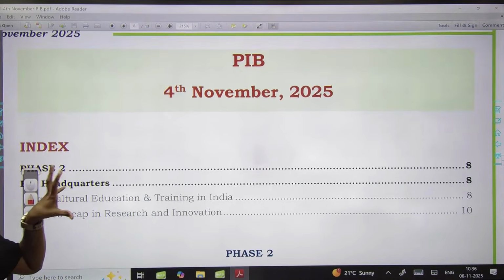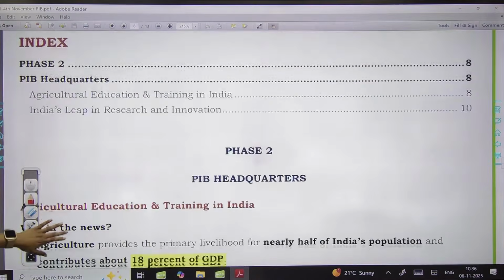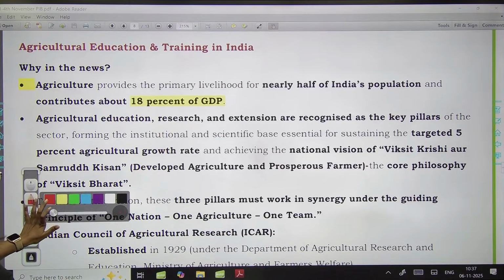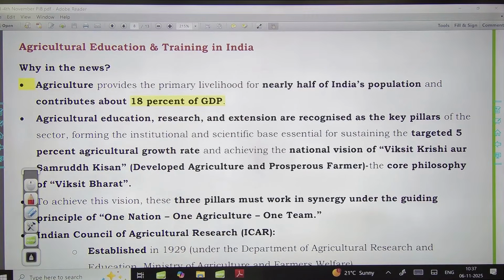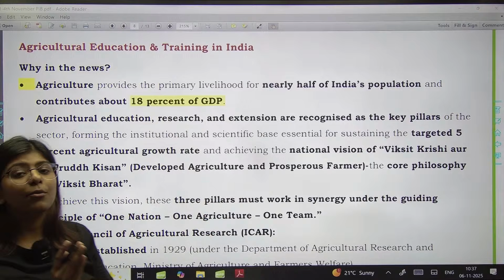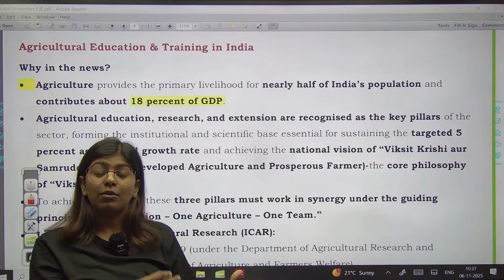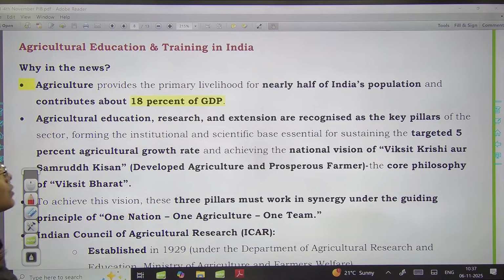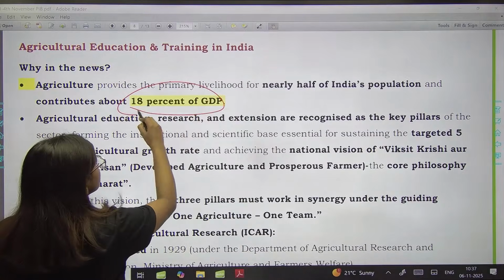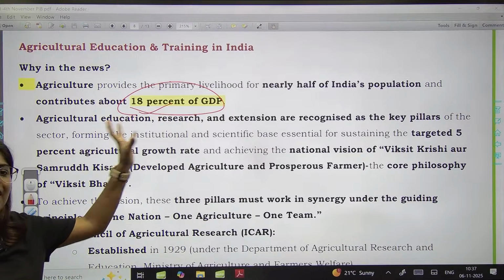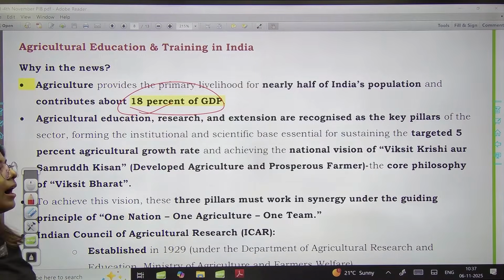Now we will cover the articles related to 4th of November, and we have the first article which is about the agriculture education and training. Okay, now here the agriculture is one of the primary livelihoods for nearly half of the India's population. It is the backbone of the Indian economy, providing employment for rural India and also specifically for women. Okay, so here it contributes to 18% of the GDP. So this article is talking about the agriculture sector's contribution and its significance, as we had a discussion over the service sector earlier in the PIB class.